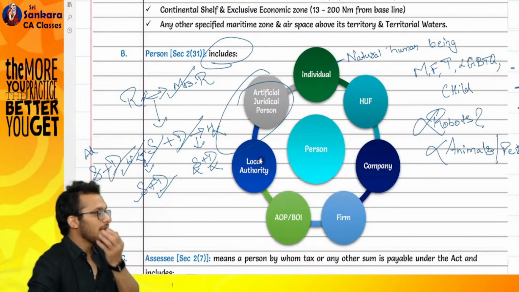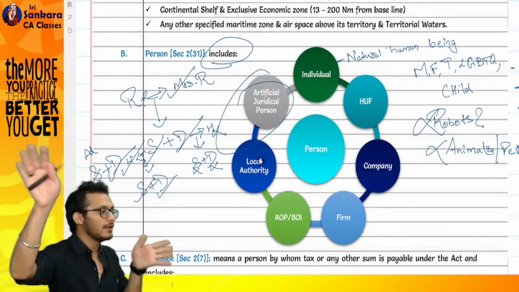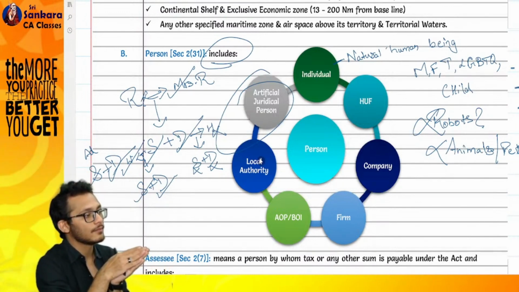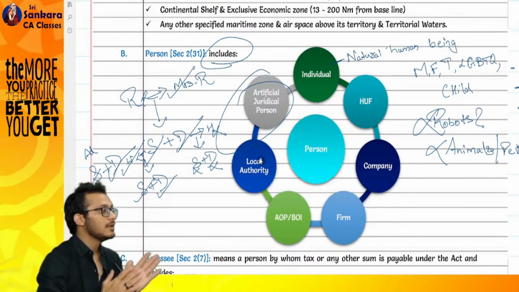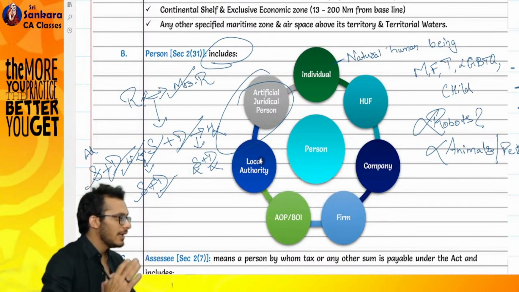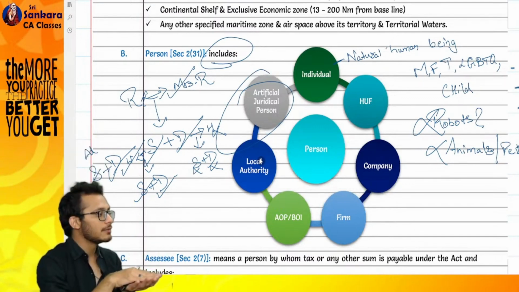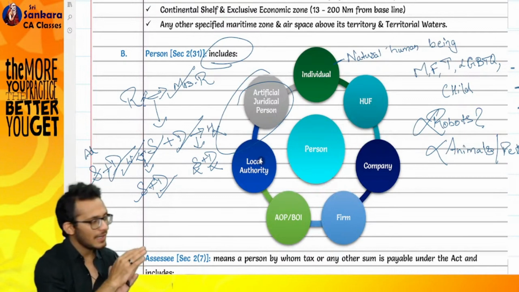Two or more persons, meaning you can come and say, boss, a company and a firm joining together will be called an AOP. Yes, a company and a firm joining together will be called an AOP. A company and an individual joining together, there is still a person in there. It will still be called an AOP.